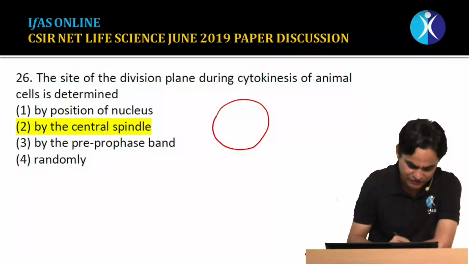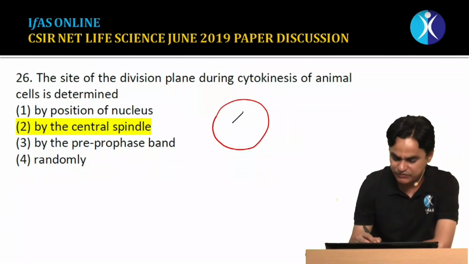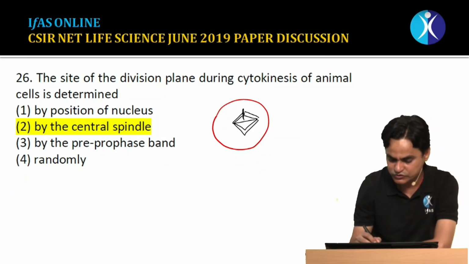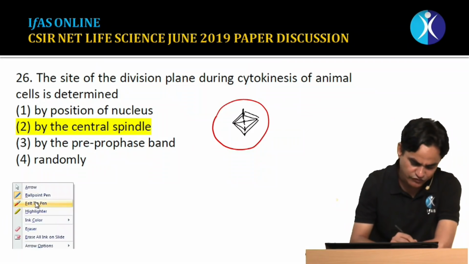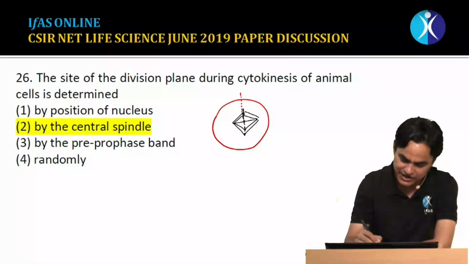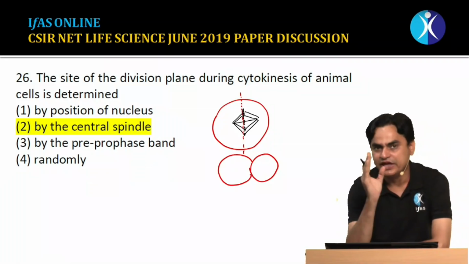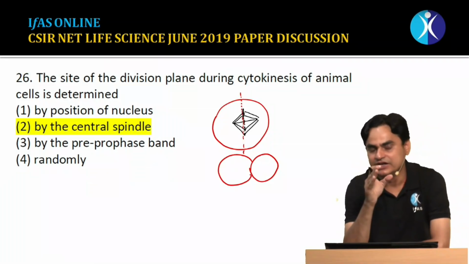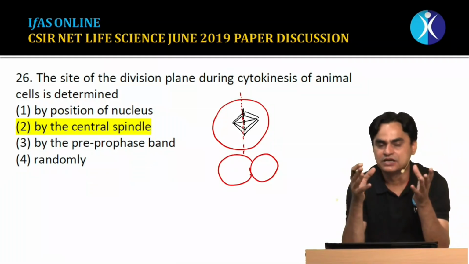Suppose this is the cell. Where a cell is going to divide depends upon the position of the spindle fiber. Suppose this is the spindle fiber, and these are the chromosomes. The cell will divide exactly at the middle of the spindle fiber. It will divide like this, and it might happen that one cell is comparatively smaller and the other cell is larger. So the plane from where a cell is going to divide is decided by the spindle apparatus.